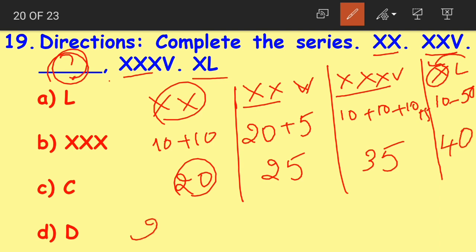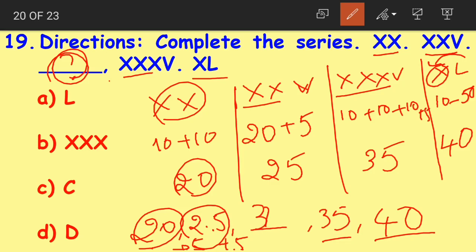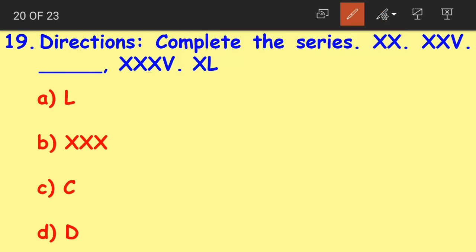Yes children, what is the series now? 20, 25, blank space, 35 and 40. Right? If you observe the numbers, we have 20, then 25, which means we have added 5. 20 plus 5 becomes 25 and here also 35 plus 5 becomes 40. Now what should this number be? 25 plus 5 becomes 30, right? 20 plus 5, 25. 25 plus 5, 30. 30 plus 5, 35. 35 plus 5, 40. Understood children? So 30 here becomes the perfect number to complete the series.